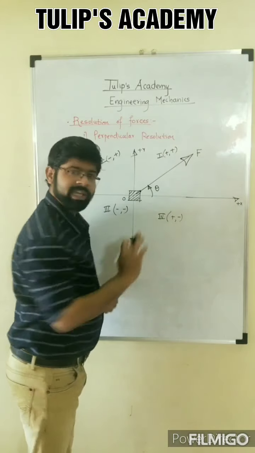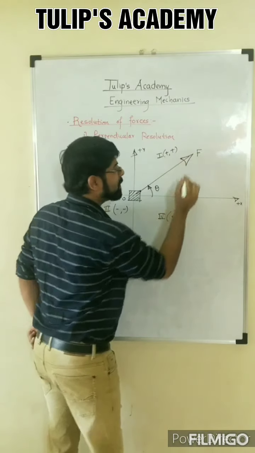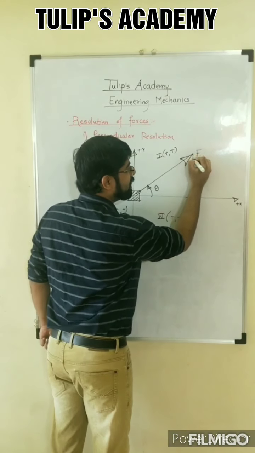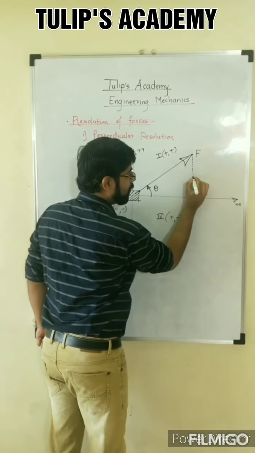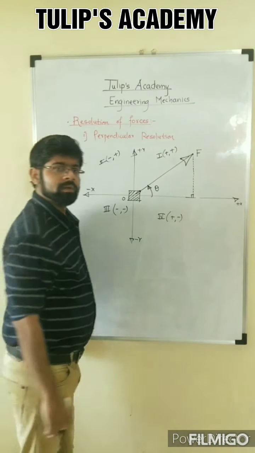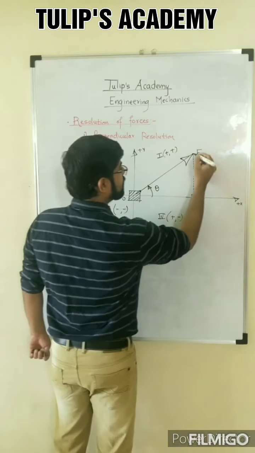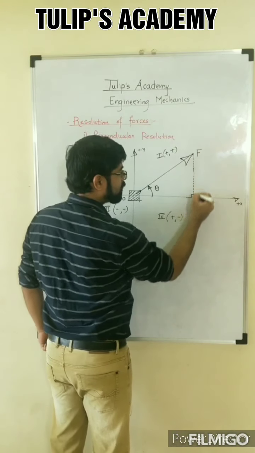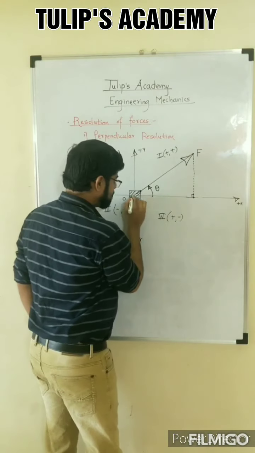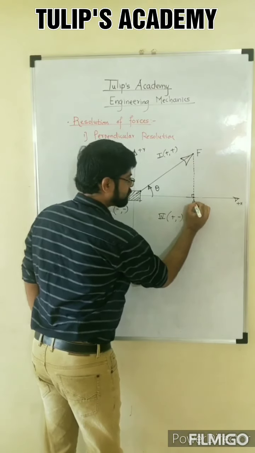So first of all, I will draw the x component. For that purpose, let me consider the tip of the force. This is the tip of the force, and let me draw the perpendicular from the tip of the force on the x-axis. What I have drawn is a perpendicular from the tip of the force on the x-axis. So this is my point of intersection. This is the origin. Let me call this point A.